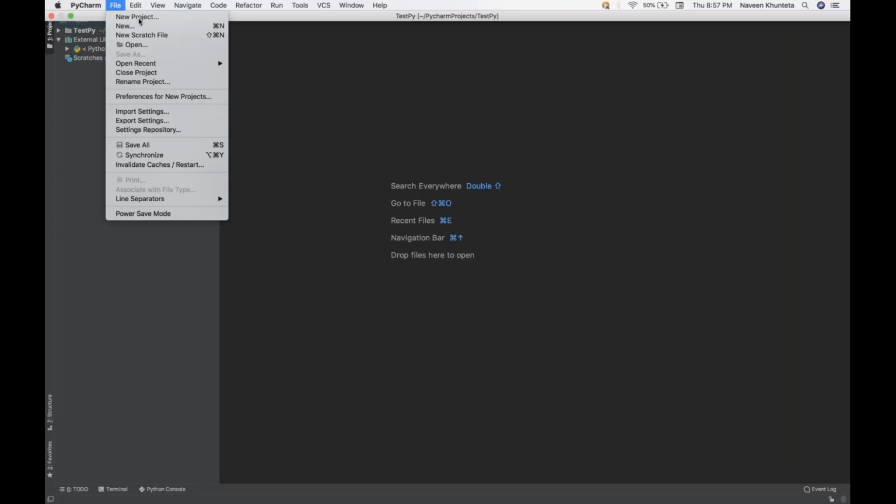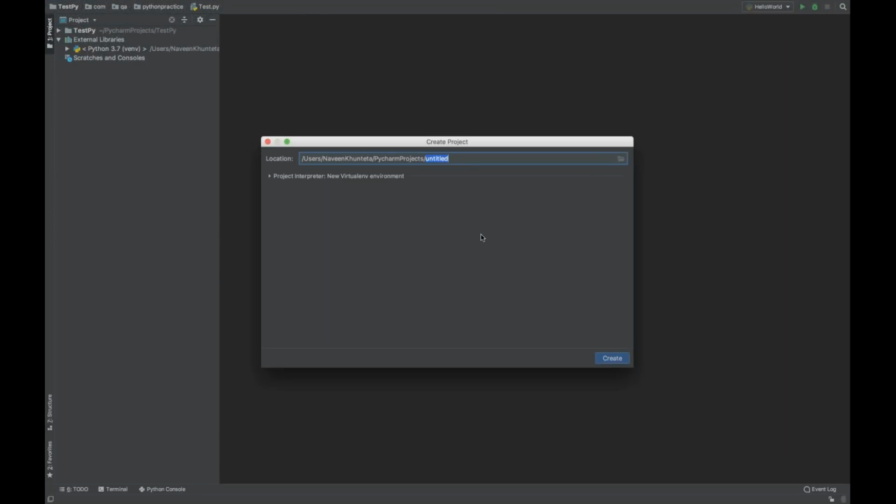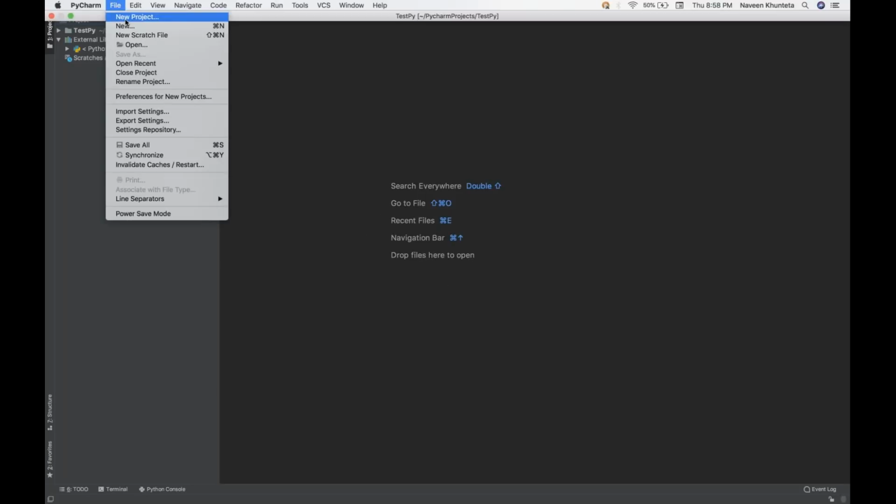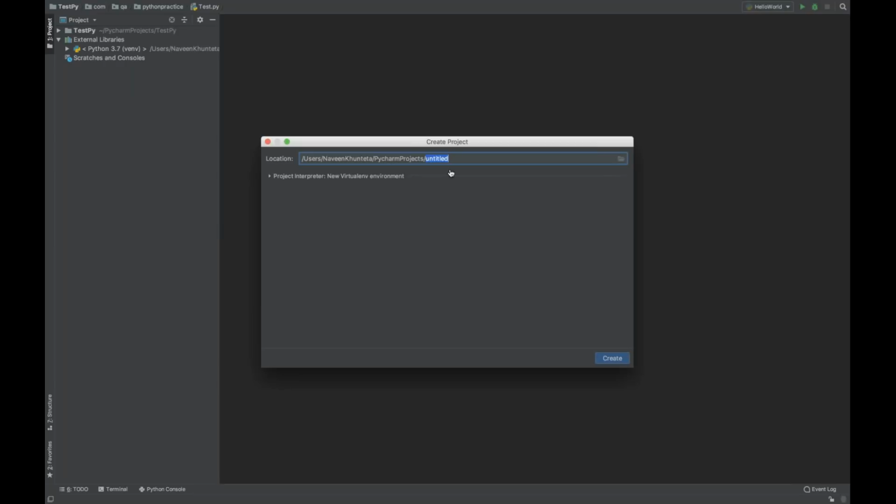Click on new project, and let's name it Python 3 sessions. Before clicking on create, let me cancel that project because we forgot to select one option.